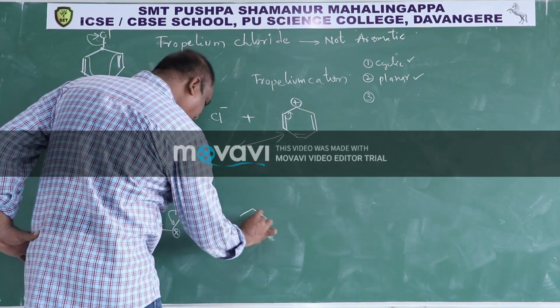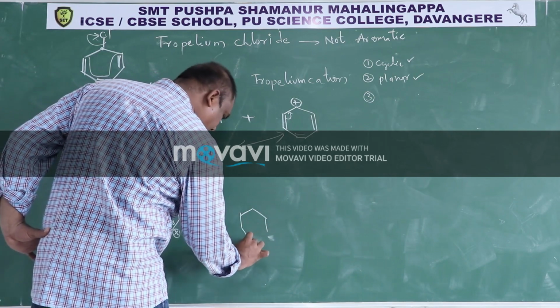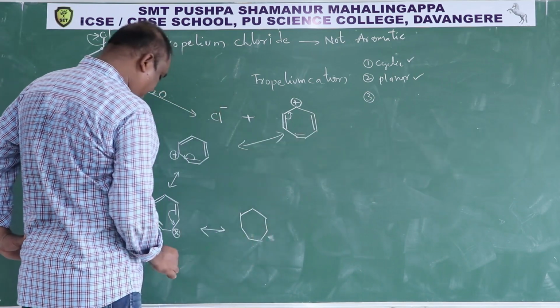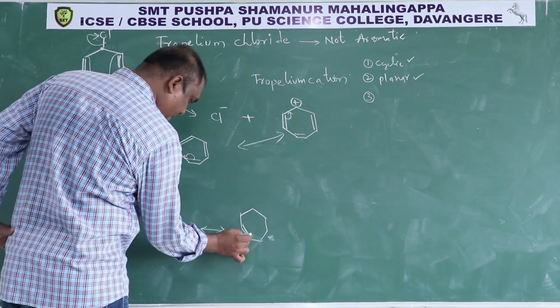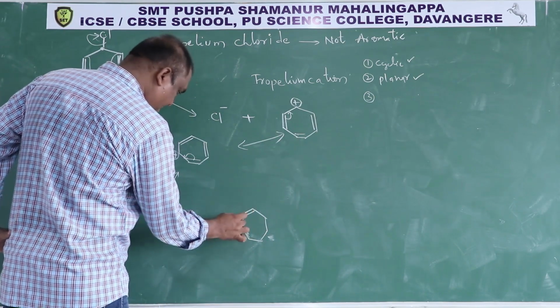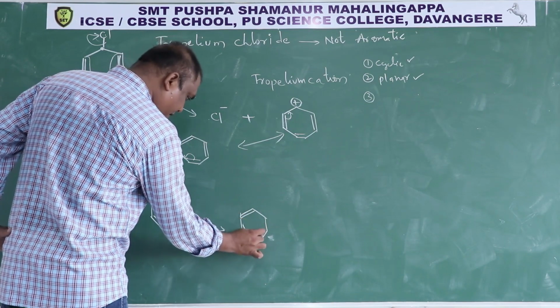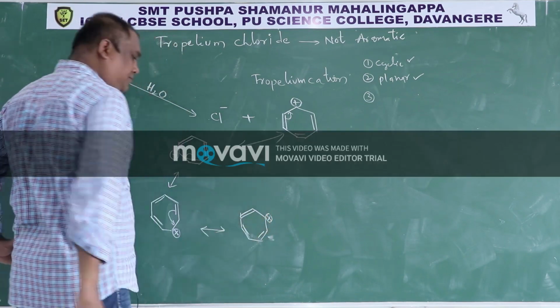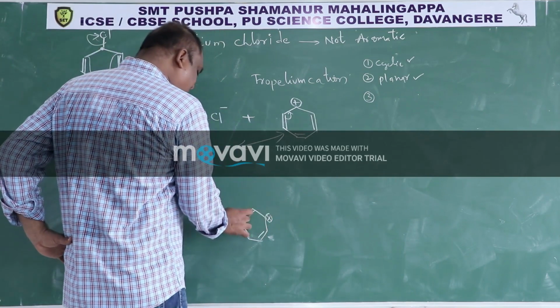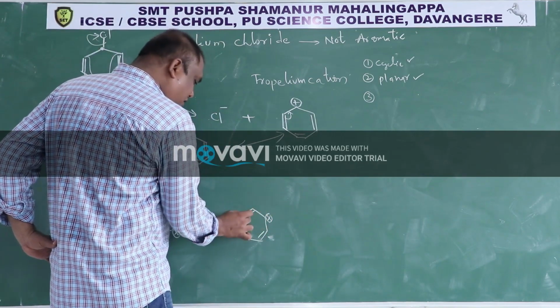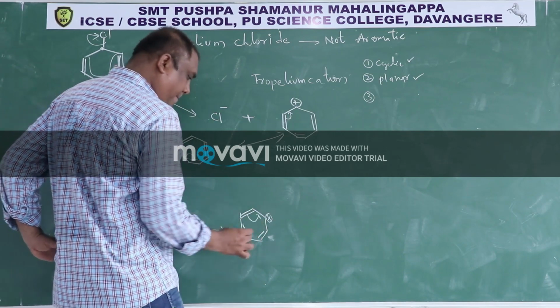Then this came here, so this will become positive. Then this positive charge and this pi bond are in conjugation, and this positive carbon pulls this here.